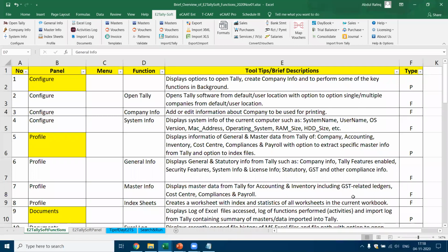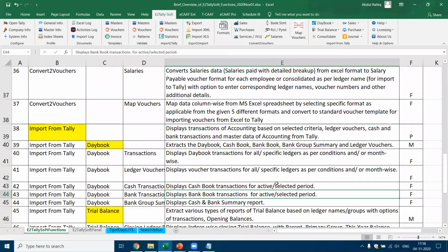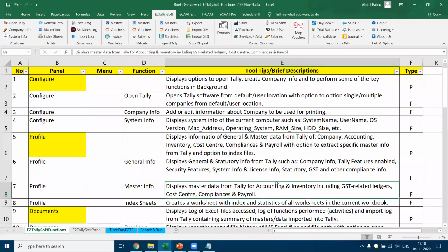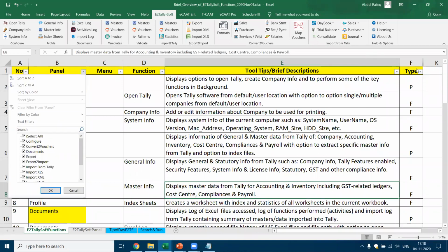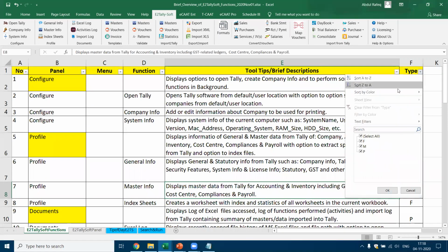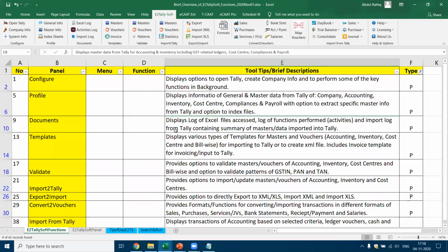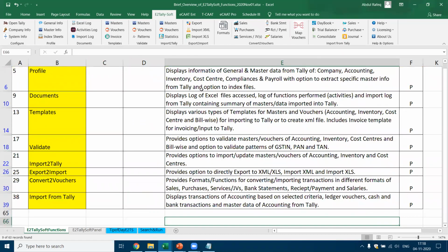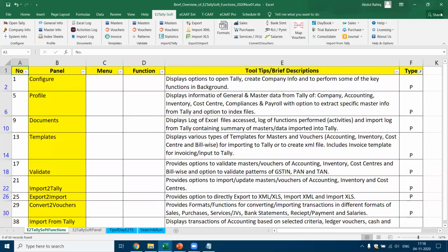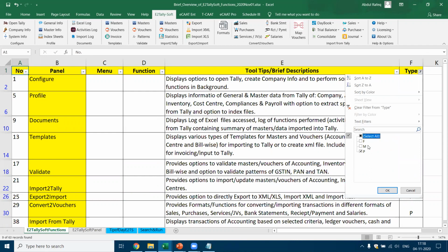Now, these are the functions which I told you. This is the list of all the functions which are available in E2TallySoft. So you'll find the software is very, very simple to use. Now, if I come here and click on P, I should be able to get a list of all the panels which are there. And there's a brief description that tells you what the panel does, what you can do through this panel. And then next we have the menus.